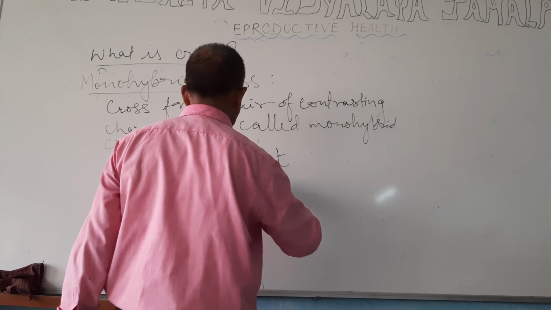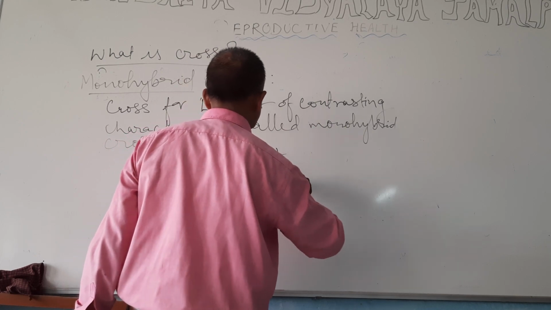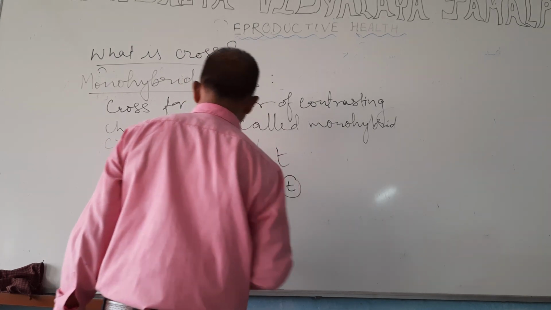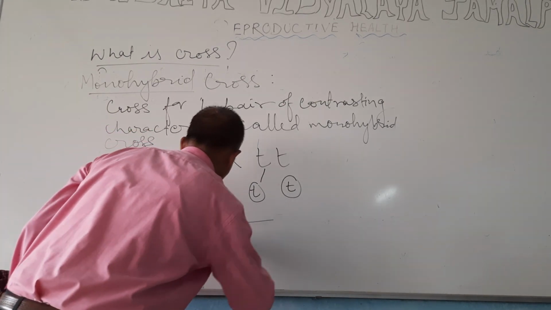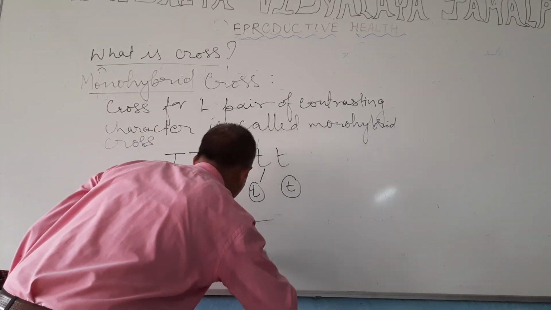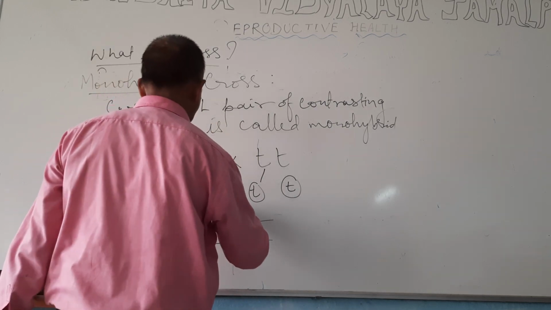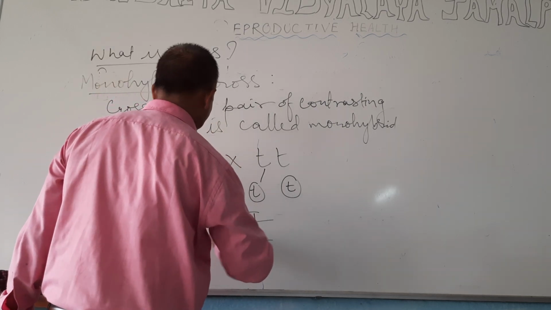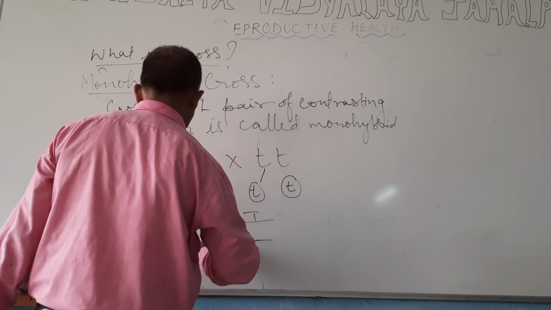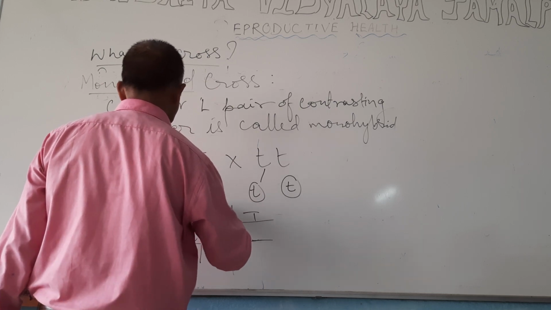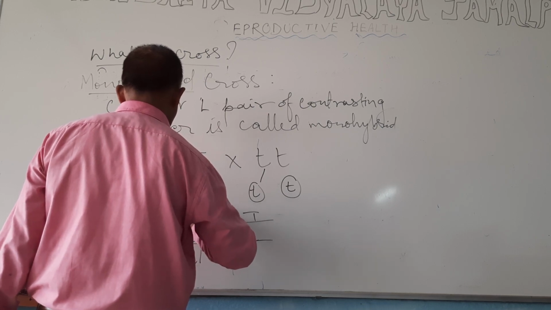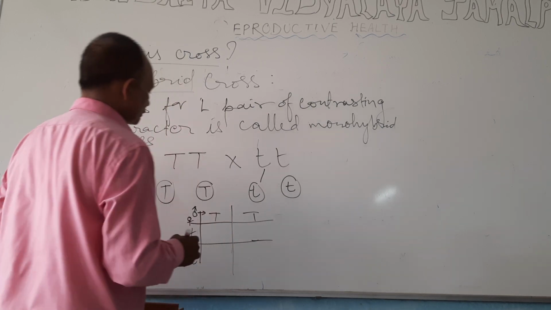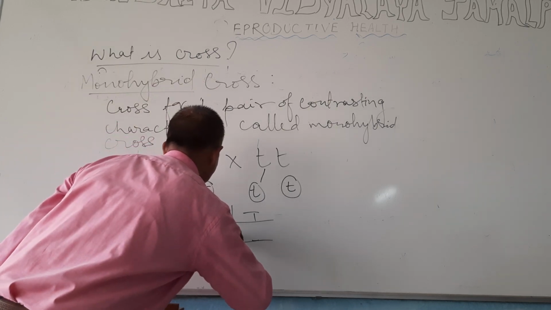And when these two gametes will form organism, the organisms will be like this. So these two gametes T, T and t, t. So all the organisms will be